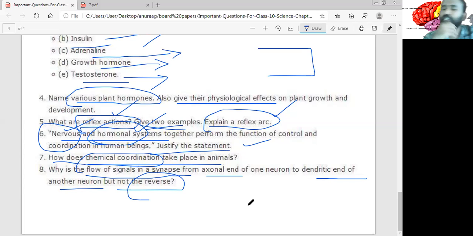In the same way, the nerve end has protein which releases the neurotransmitters, or the pathway or the gate which releases the neurotransmitters. So all these ends are configured in such a way, okay, and it cannot happen in reverse. Okay, it's not that easy. Fine. It's a very interesting question.